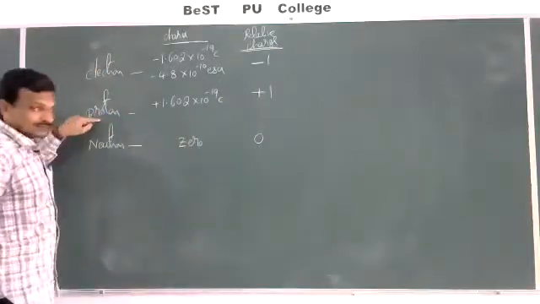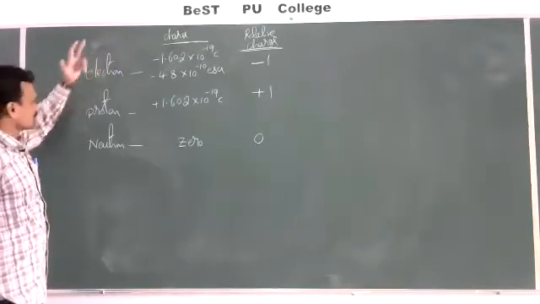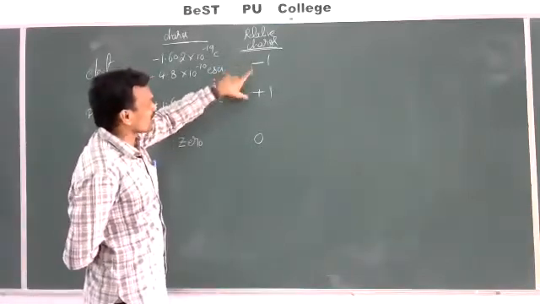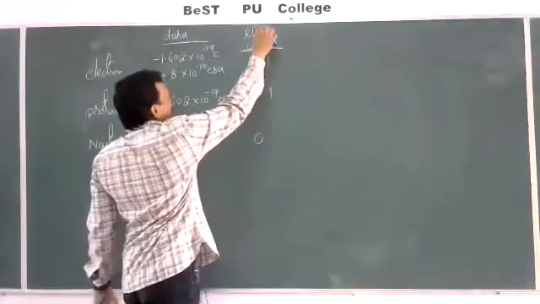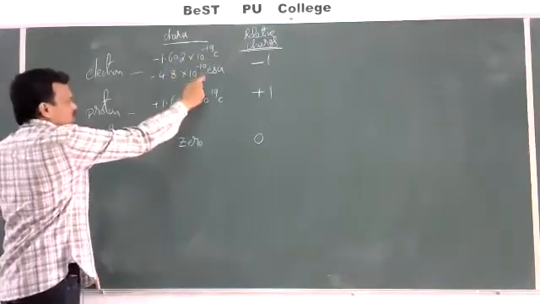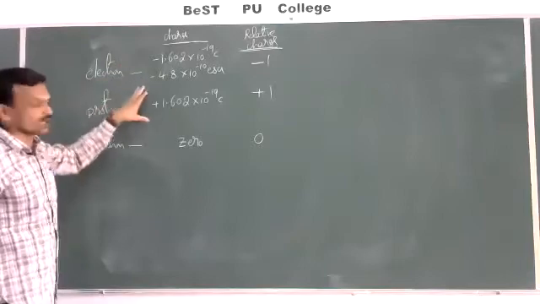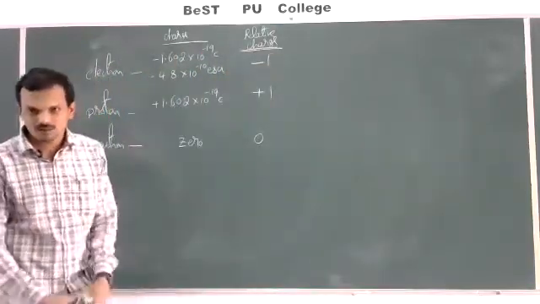Relative to the proton, the charge of the electron is minus 1. Relative to the electron, the charge of the proton is plus 1. Plus 1 and minus 1 are relative charges, there are no units. The absolute charges are given in coulombs or electrostatic units. These are the absolute charges and these are the relative charges present on the electron and proton.